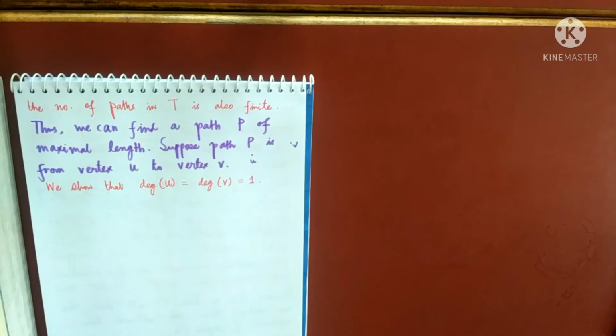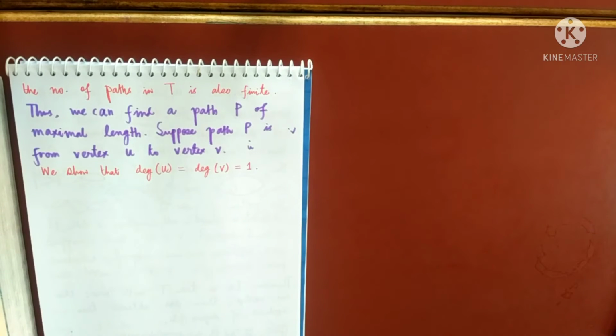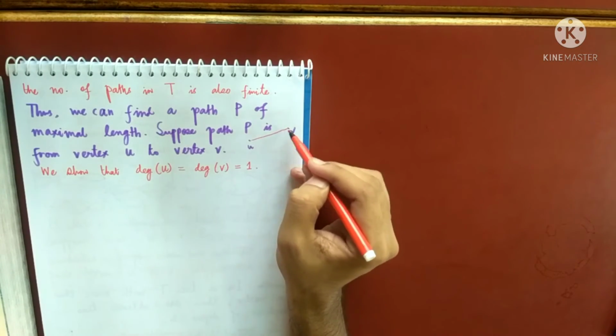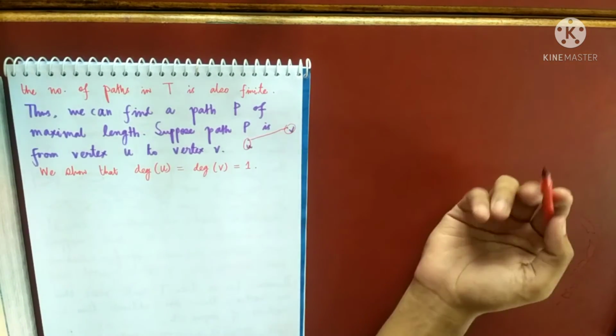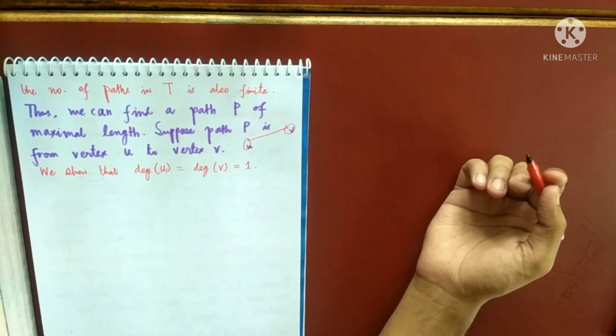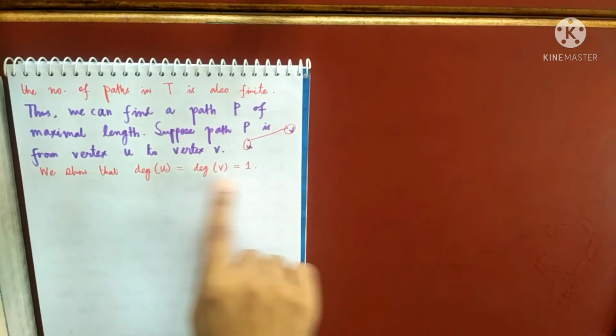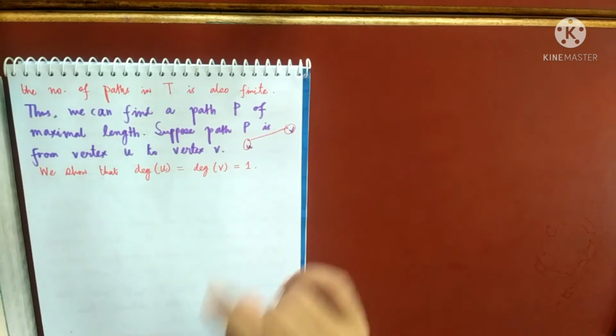You choose the largest path possible and that will start and end at some vertex, and I'll prove that both will have degree 1 always. So if in a tree you want to find vertices having degree 1, you choose the largest path possible and the end vertices of the largest path will have degree 1.